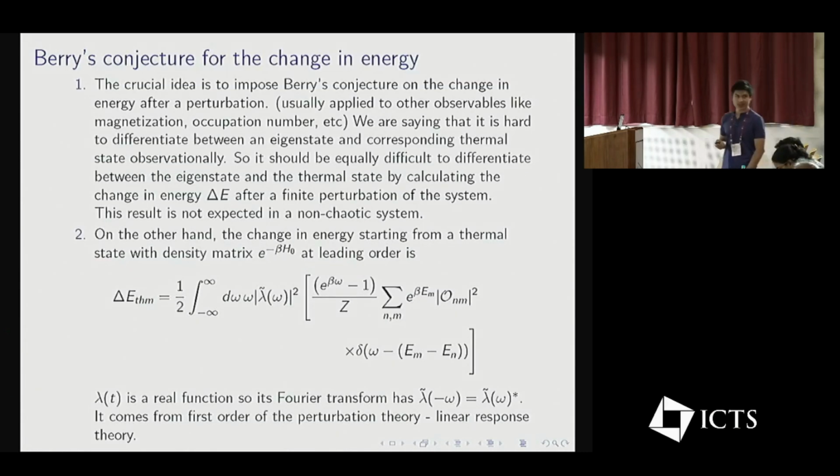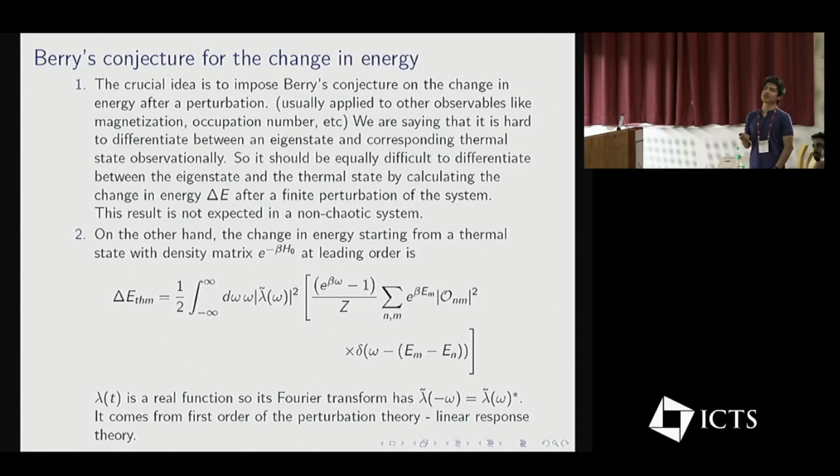The crucial ingredient for this work is that we will actually enforce Berry's conjecture on the change in energy when we perturb a system. Berry's statement and the ETH statement are mostly studied for observables like magnetization and occupation number, but we want to impose Berry's conjecture on the change in energy after a perturbation.